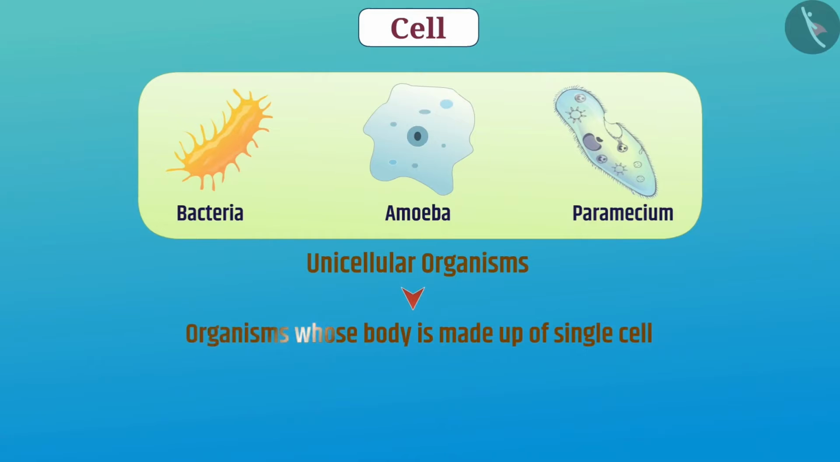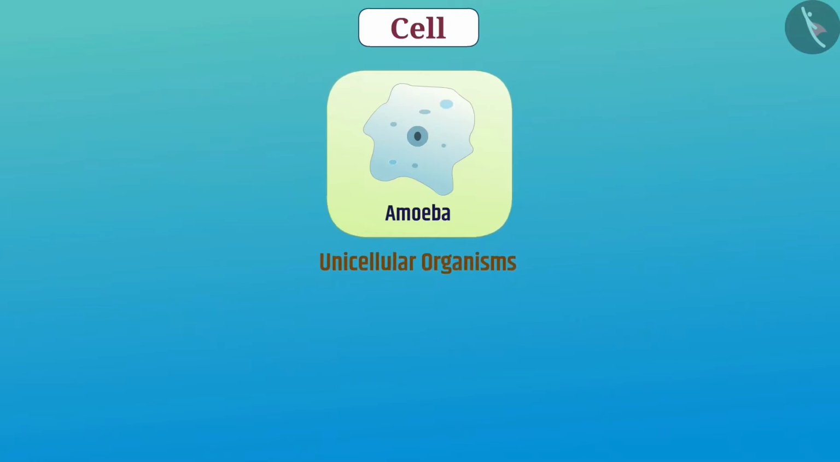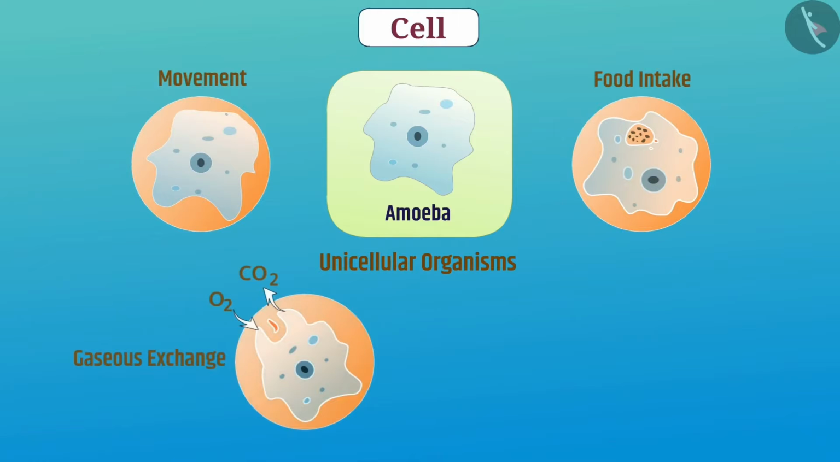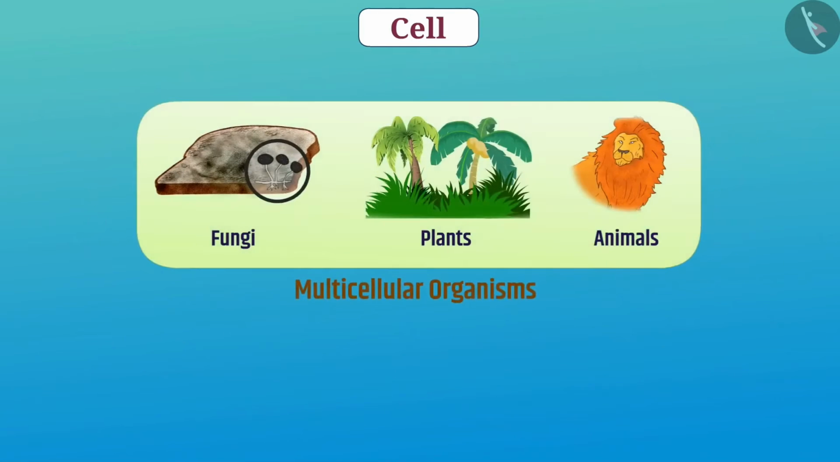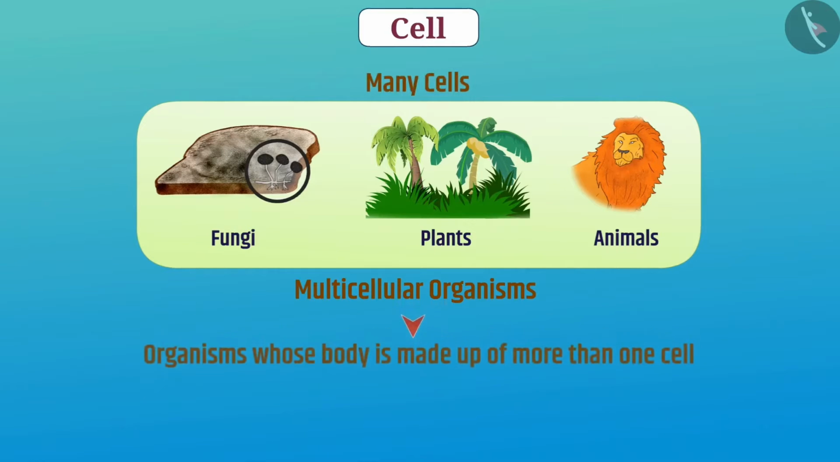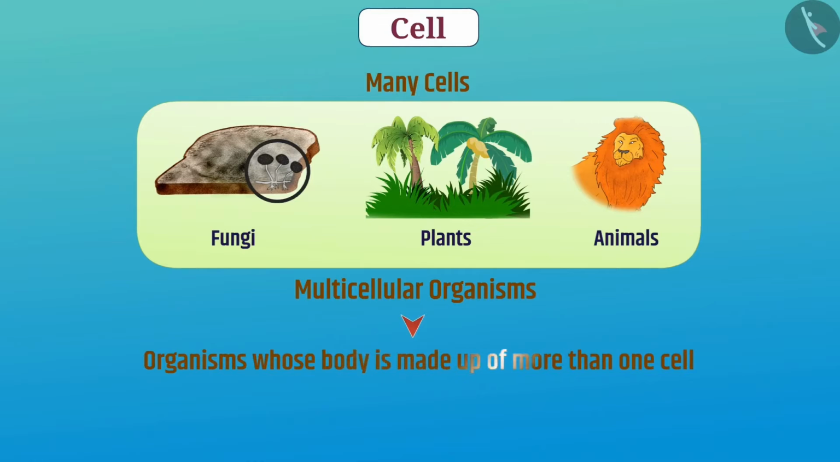Organisms whose body is made up of a single cell are called unicellular organisms. In such organisms, the single cell carries out all fundamental functions like movement, food intake, gaseous exchange, and excretion. In other organisms, many cells combine to form one organism. Organisms whose body is made up of more than one cell are called multicellular organisms.